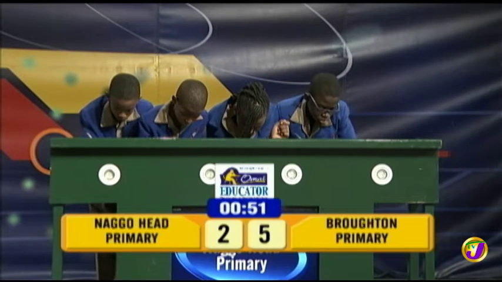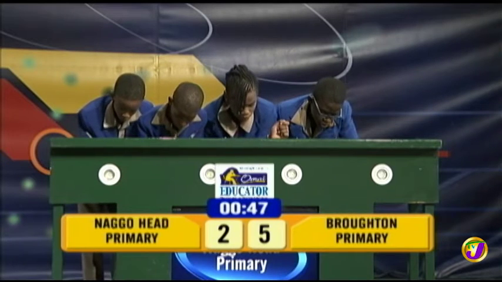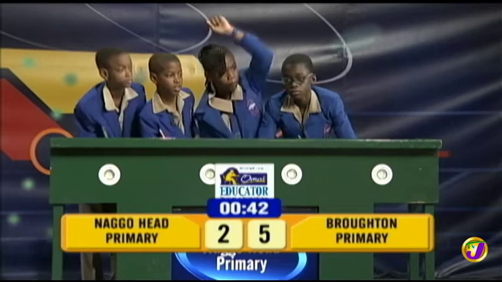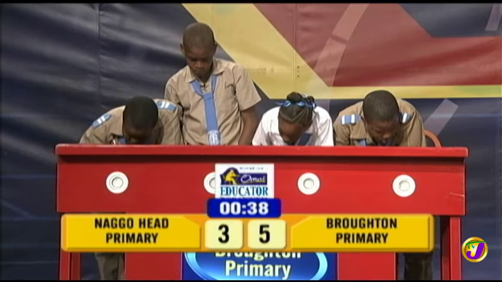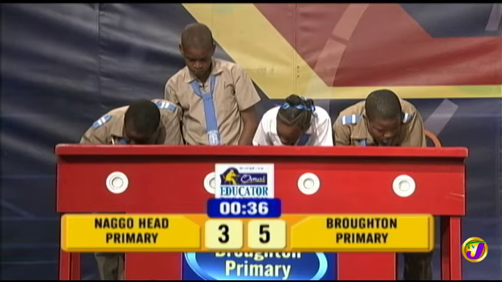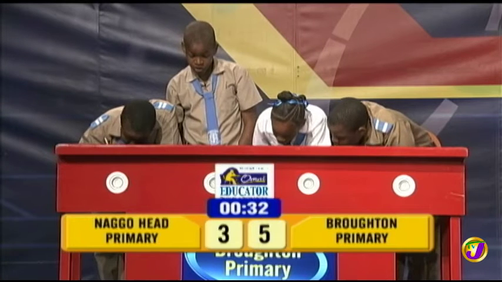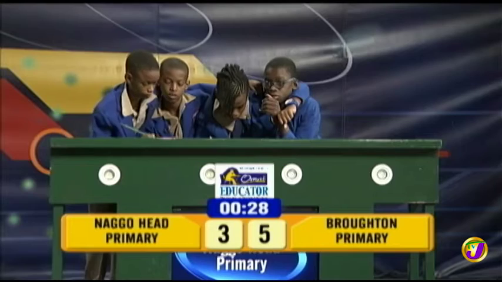What's the value of 16.78 multiplied by 10,000? 167,800. That is correct. Broughton mathematics. What's the value of 13.192 multiplied by 10,000? 131,920. That is correct. Sports is a visual question for you.